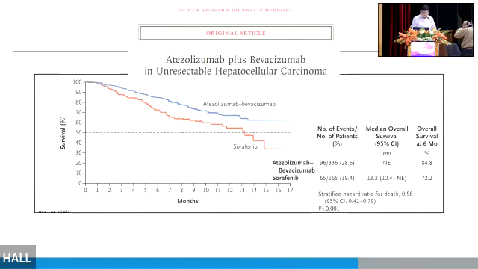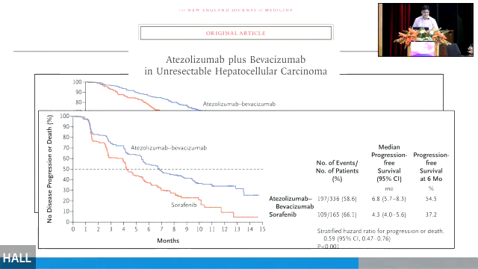So this was a breakthrough. In 2020, atezolizumab plus bevacizumab was shown to be a very effective drug for HCC. I know it's quite costly, but I think it's cost effective. Anyway, there is good overall survival.